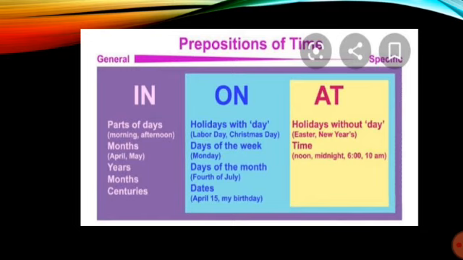Okay. On is used for holidays with day, like on Labor Day, on Christmas Day, on Monday, on 4th of July. So on is used on holidays with days, days of the week, days of the month and dates. And at is used with holidays but without days. Then with time, like at New Year's, at Easter, at 11 a.m., at noon.